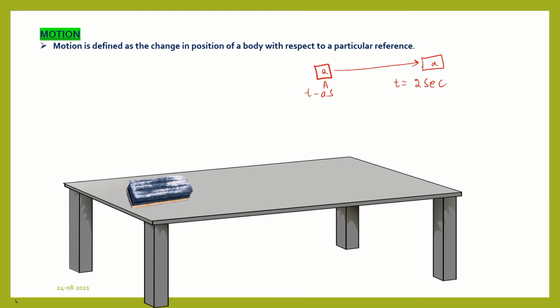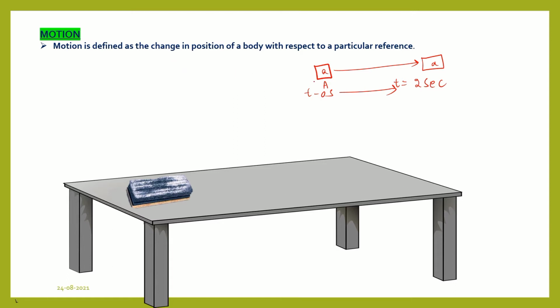This means the position of the body changed with the interval of time. So we can say that the body A moves, or the body is in motion. Motion is nothing but the change in position of a body with respect to a particular reference.